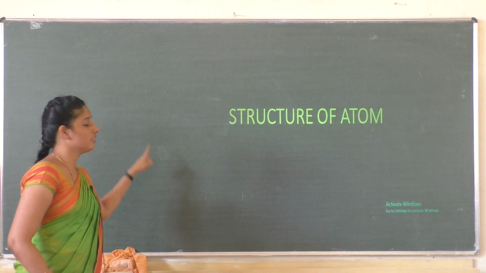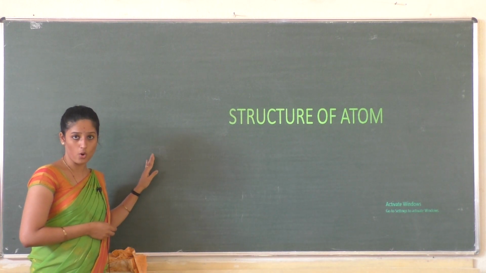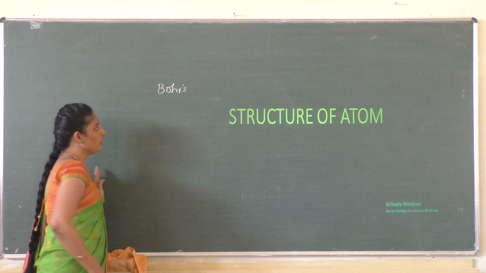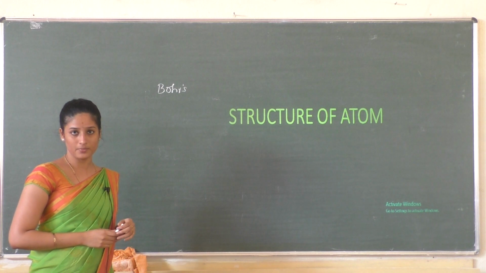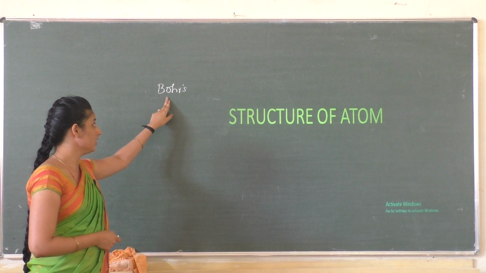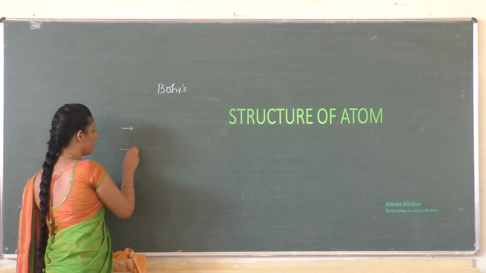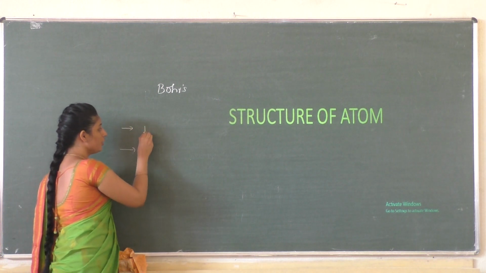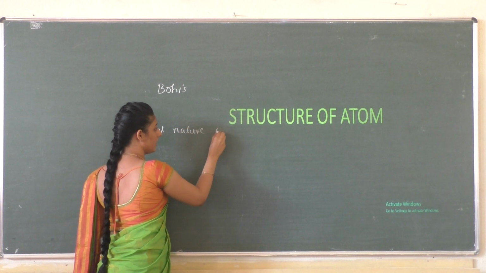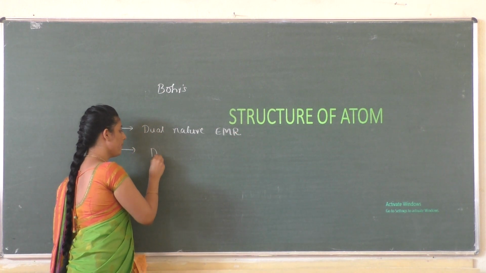So after this Rutherford nuclear model, the next model was given by Bohr, which is very well known as Bohr's atomic model. Before going into Bohr's atomic model, let us study some developments which lead to it. There are two main developments. The first is the dual nature of electromagnetic radiation, and the second is the atomic spectra.